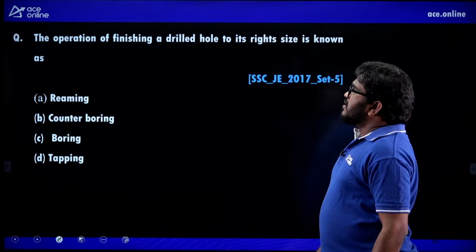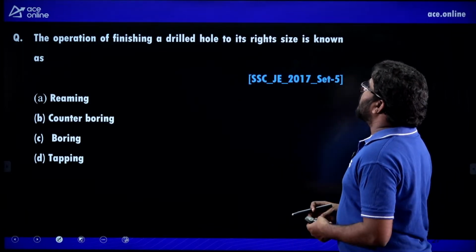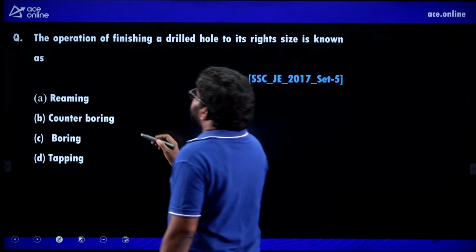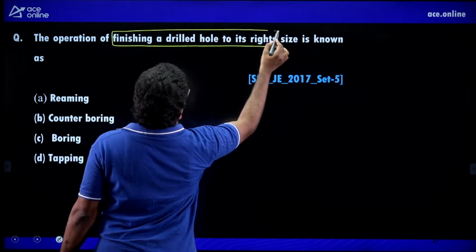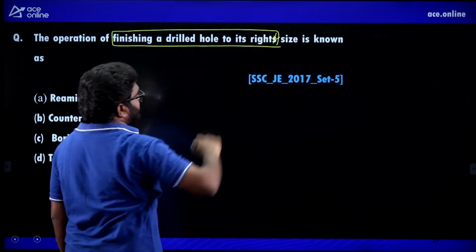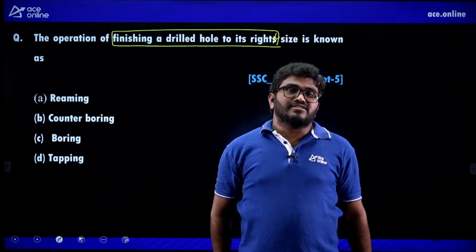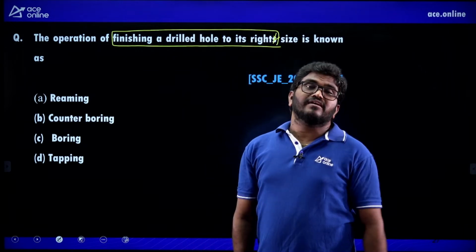Next, the operation of finishing a drilled hole to its right size is known as. Finishing a drilled hole to the exact size. After drilling, you will not get the exact size. To get the exact size, we should go for reaming.